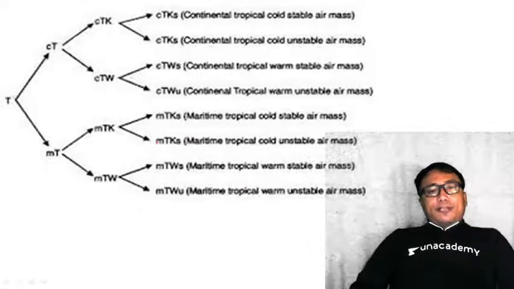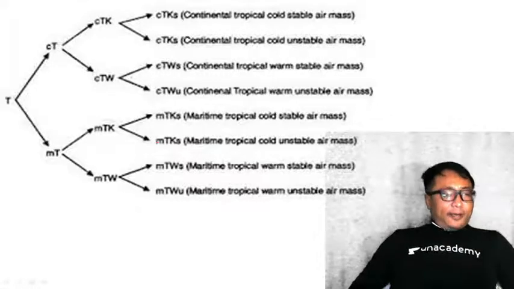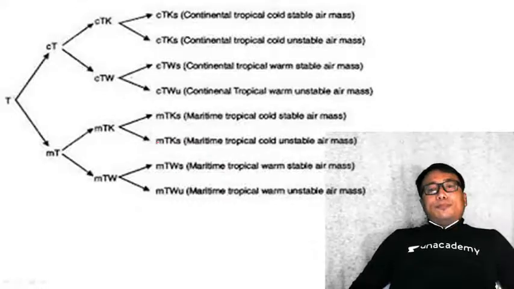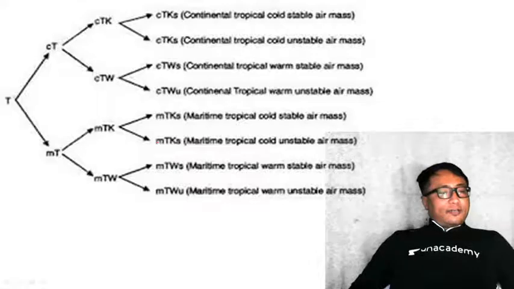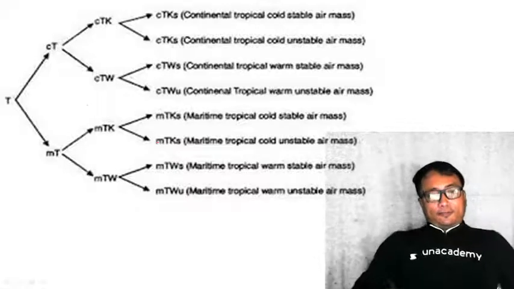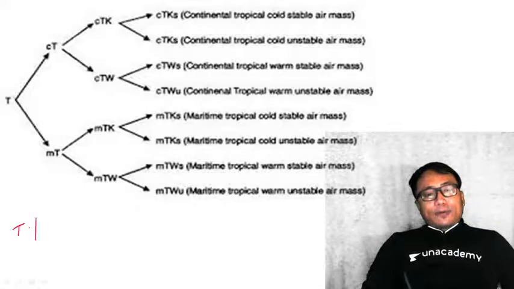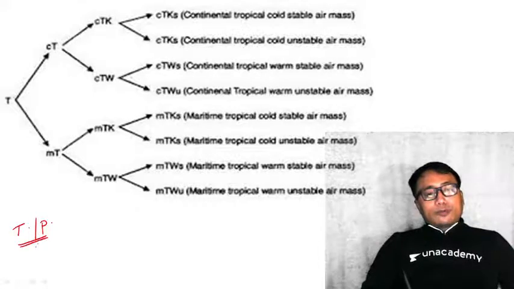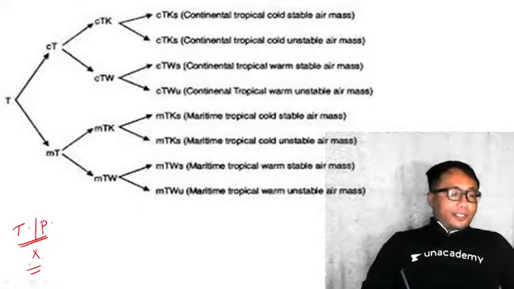Now, based on this, the air masses are classified. If you understand the symbols that we have discussed just now, it is very easy to classify air masses. You see here, an air mass can be formed either in the tropical region or the polar region. There is no question of a source region of air mass in the middle latitude, which we have already seen.